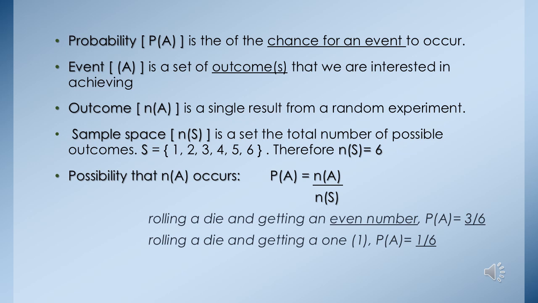So what is the outcome? The outcome is a single result of a random experiment. So let's say we are not experimenting, but we are exactly sure that we will see the show on Monday. So the result will be 100% because we are certain that we will see the Generations show on Monday. So that is the outcome. Once we see the show that we have just assumed will appear on Monday, it just appeared.